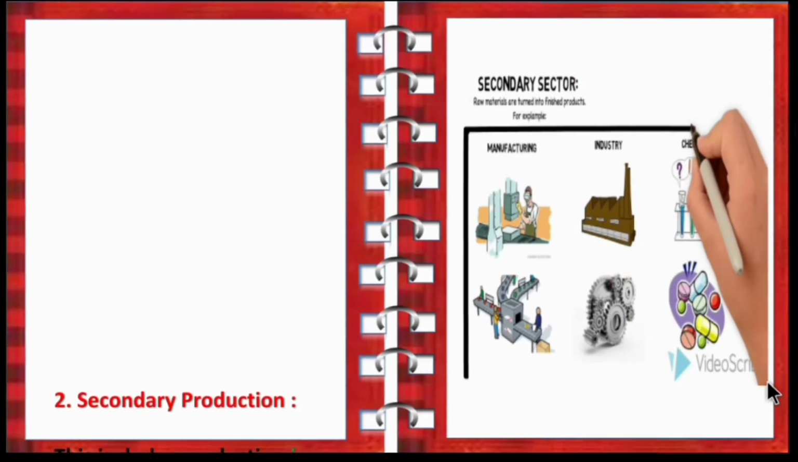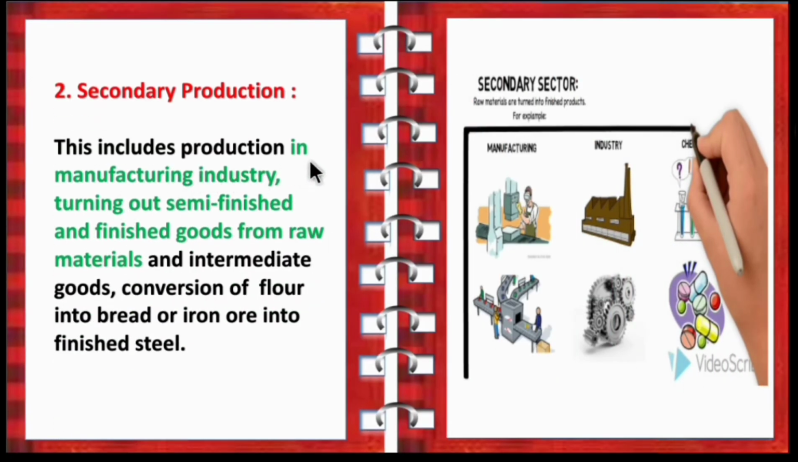Second one is secondary production. This includes production in manufacturing industry, turning out semi-finished and finished goods from raw materials and intermediate goods, conversion of flour into bread or iron ore into finished steel. So children, secondary production means converting your raw materials into a finished product. For example, the flour can be converted to bread and then the iron ore is converted to finished steel. So the utility factor for the product will increase.